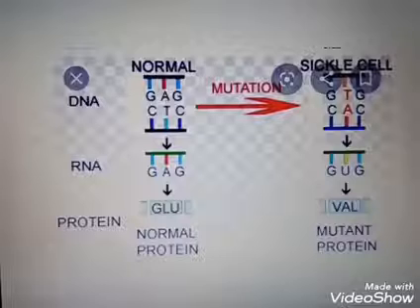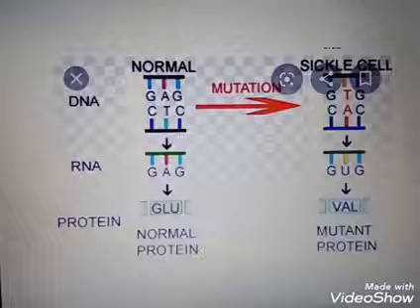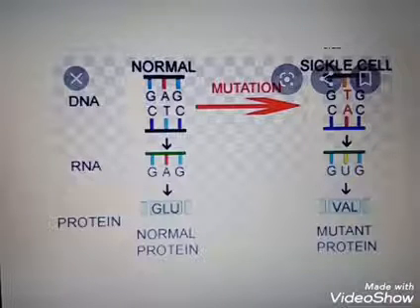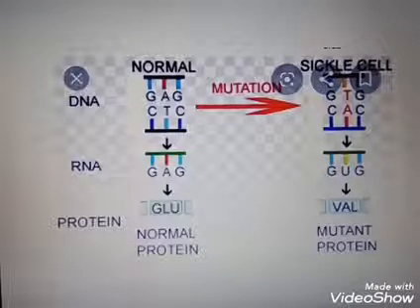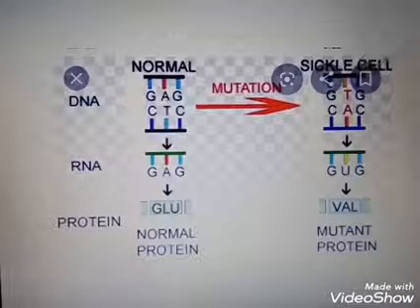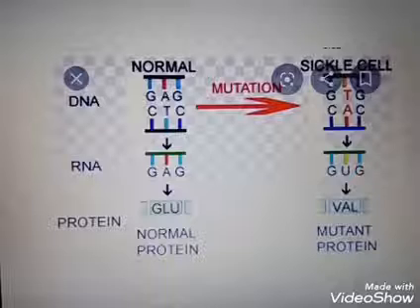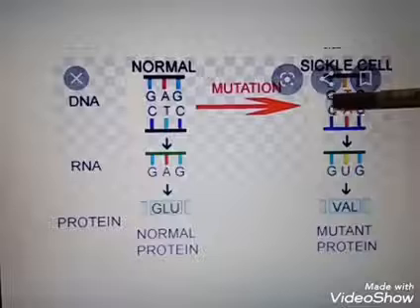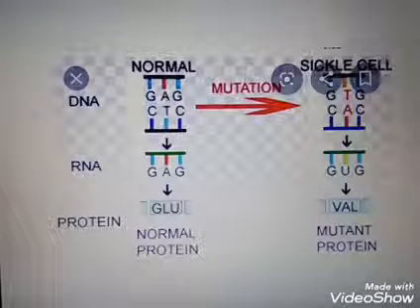But in the sickle cell anemic condition, when mutation occurs, what will happen? Instead of GAG, here it is GTG. So in the RNA chain, what will happen? Instead of CTC, here CAC is forming, because CAC is the complement for GTG.